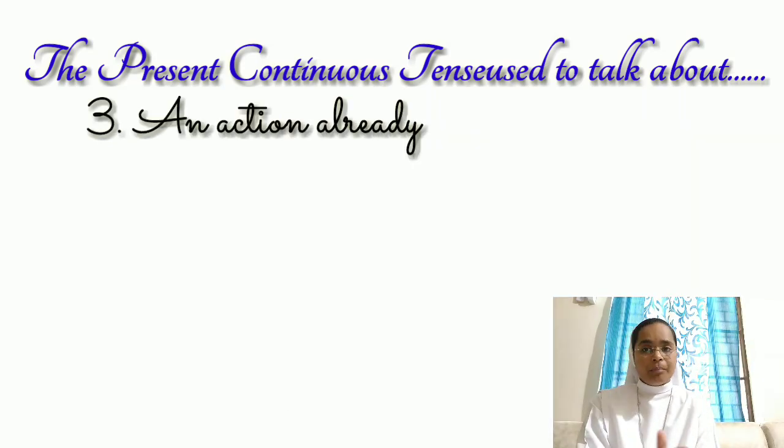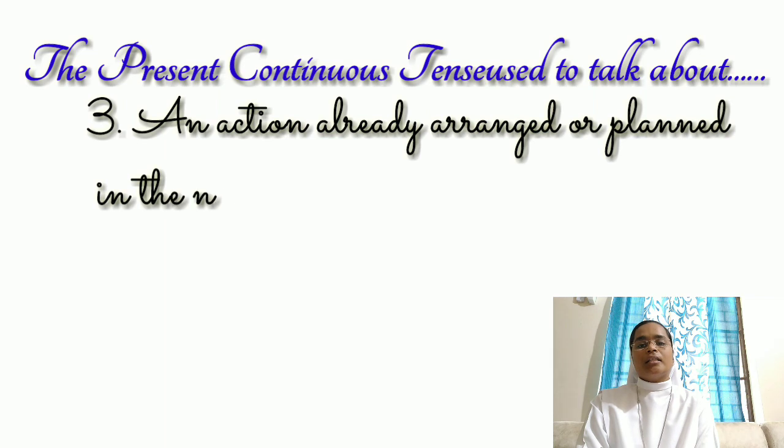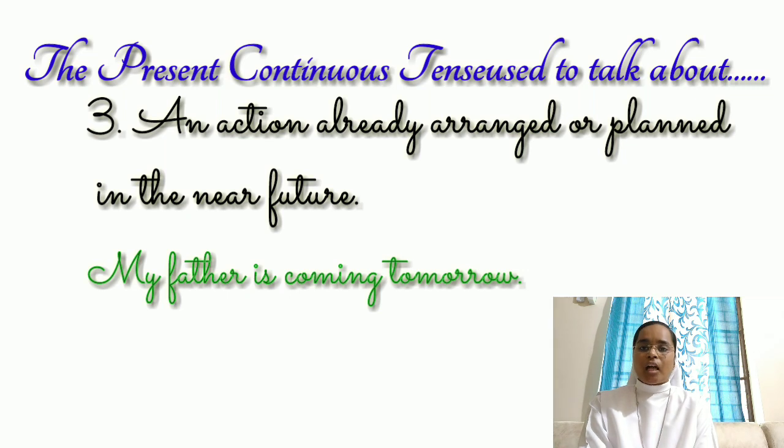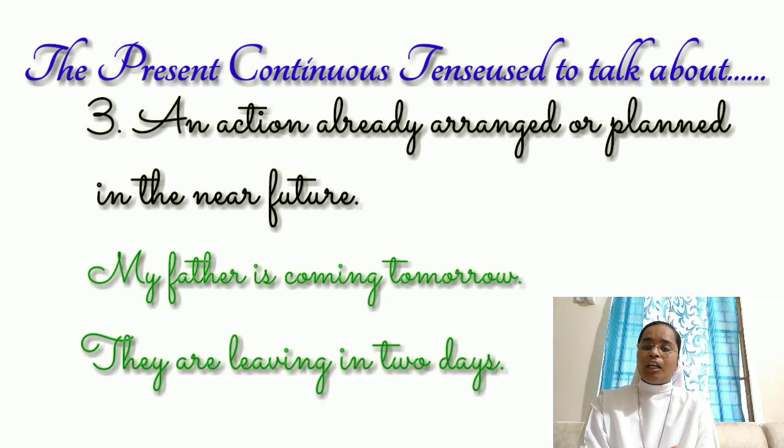Thirdly, an action already planned or arranged in the future. On such occasions we can use the present continuous tense. For example, my father is coming tomorrow. Here, it's going to be a future event, but it's already planned and arranged, so we can use the present continuous tense. They are leaving in 2 days. It's going to happen after 2 days, but it's an arranged or planned program, so we can say it in the present continuous tense. These are the main occasions or conditions in which we can use the present continuous tense.